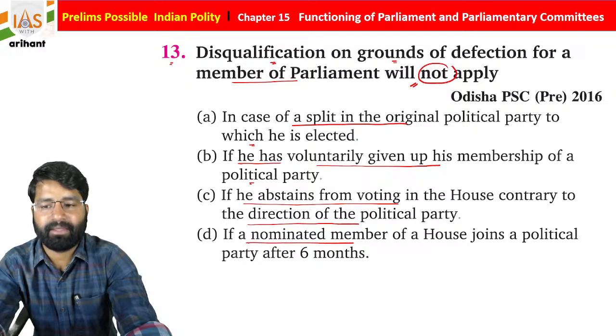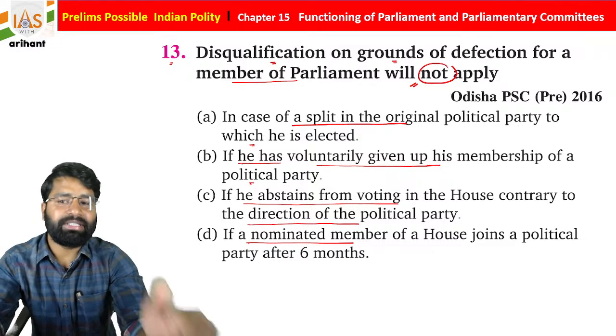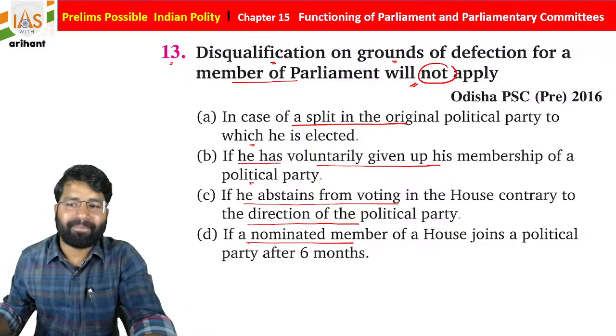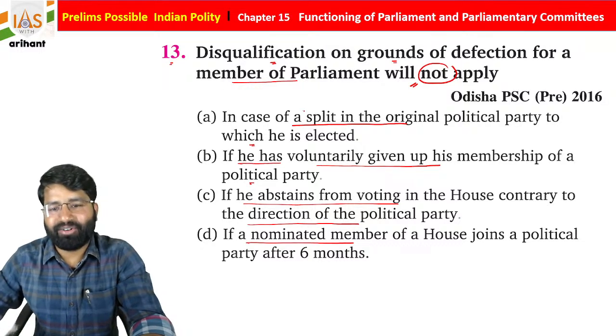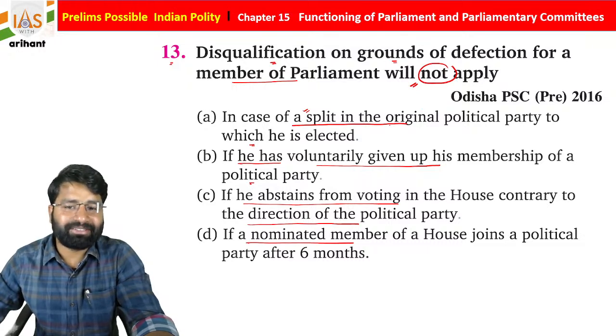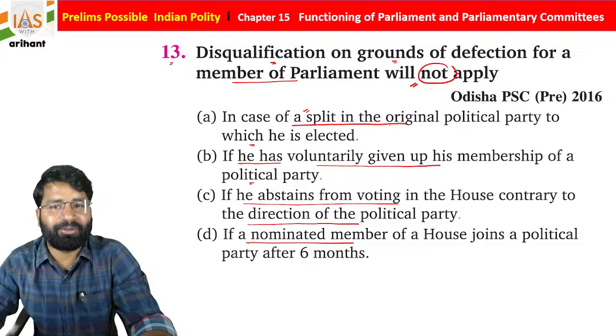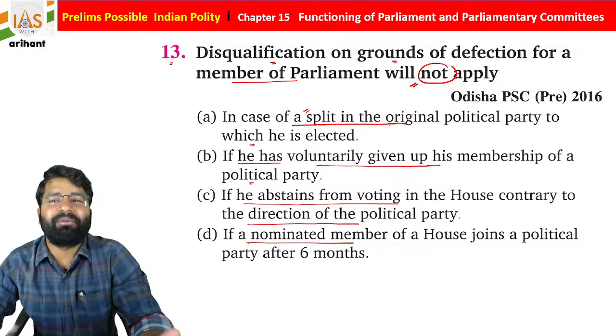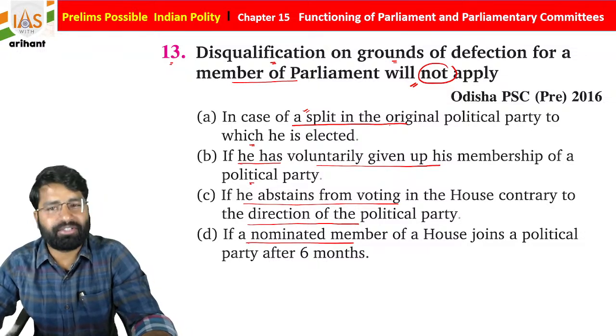So once again, these are all correct only. So in case of a split in the original party, it means if he was elected from the original party, there is no defection allowed on the same.